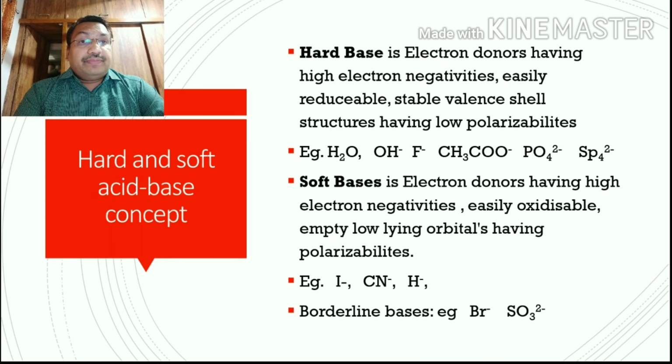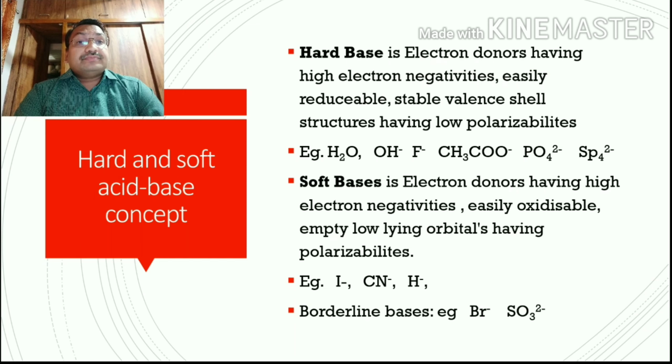It is not easily oxidizable, but can be easily reduced. It has a stable valence shell structure and low polarity. These are called hard bases. Examples are water, OH ion, fluoride ion, acetate ion, phosphate ion, and sulfate ion. So these are examples of the hard base.